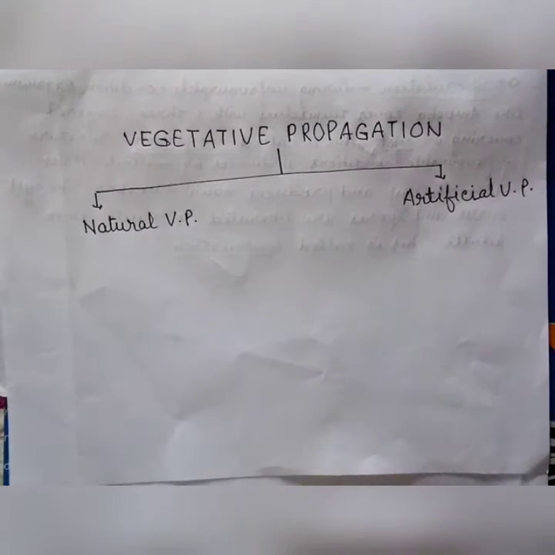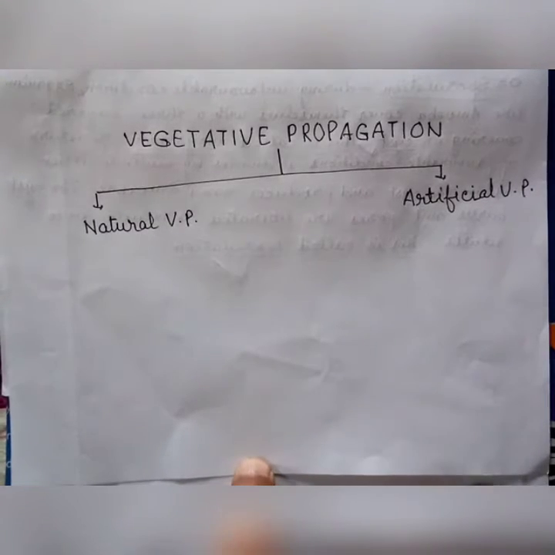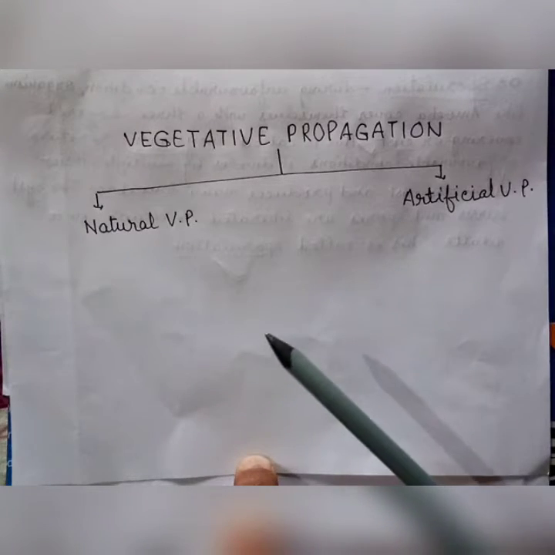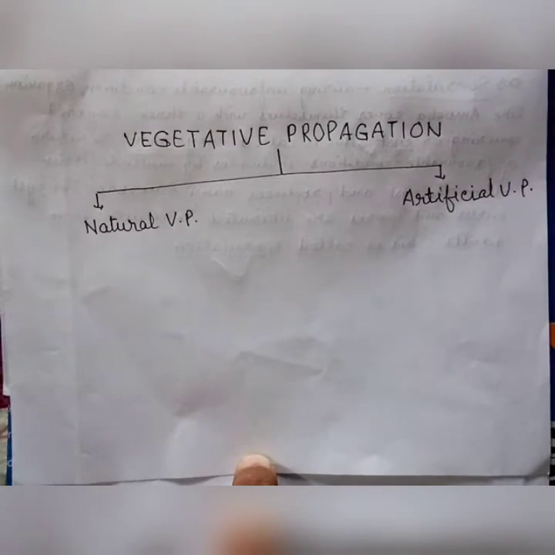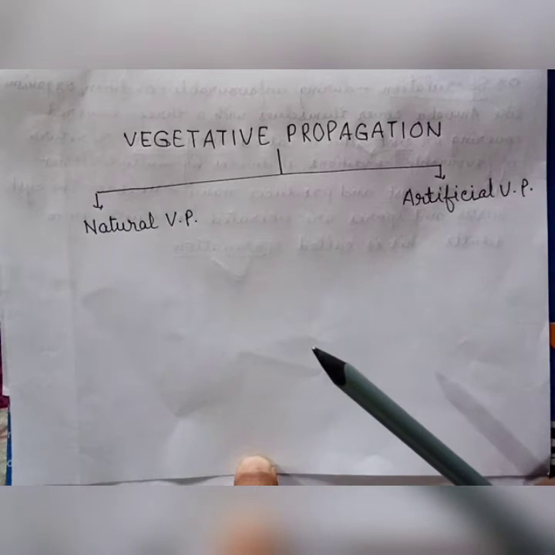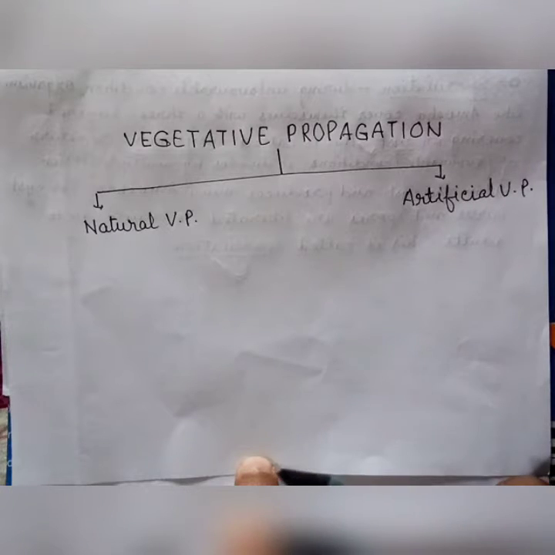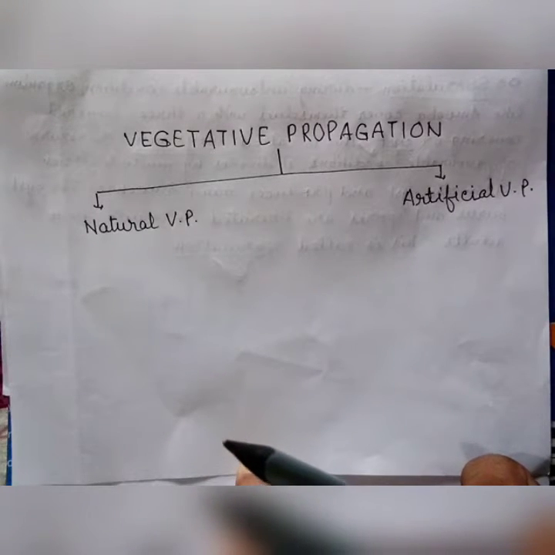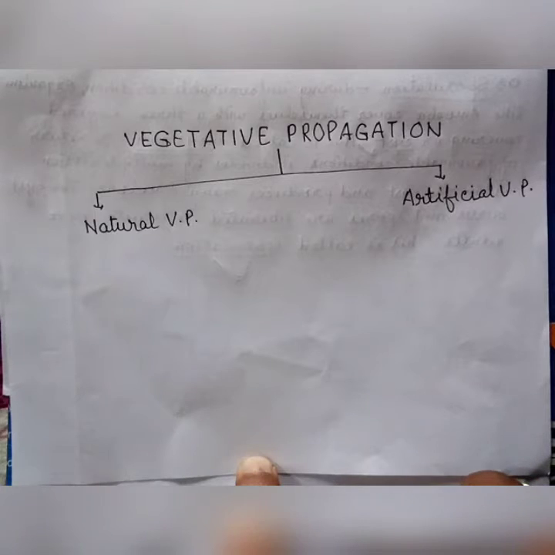All of you know that higher plants produce seeds, and seeds are the medium by which they grow into new forms. But in some plants, seeds are not formed. They grow into new plants from other parts of the plant's body. So the question is, what is vegetative propagation? Vegetative propagation is the formation of a new plant from its vegetative parts like roots, stems, leaves, etc.